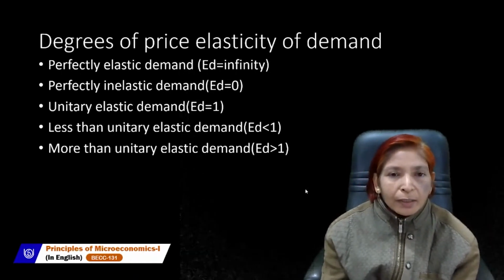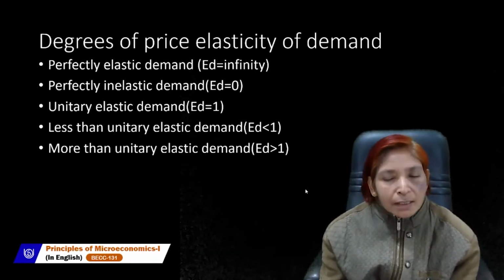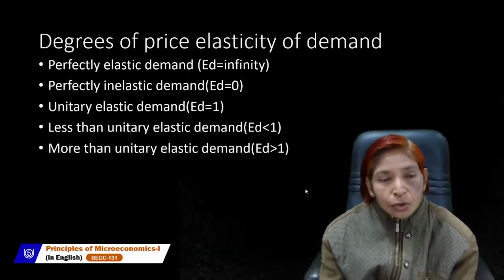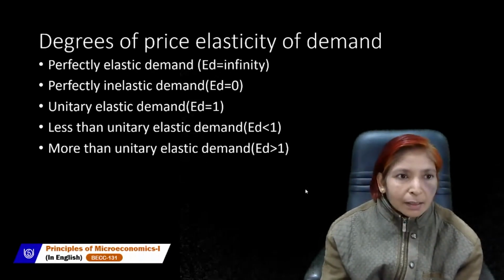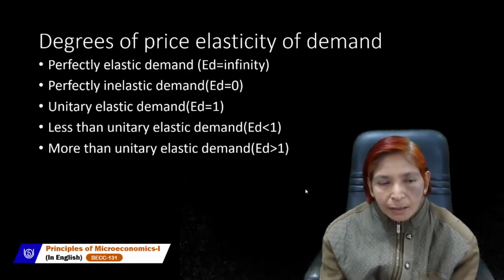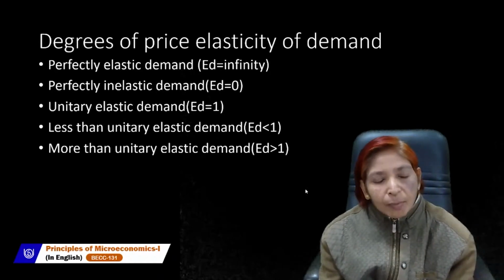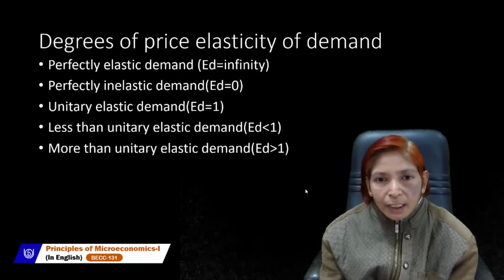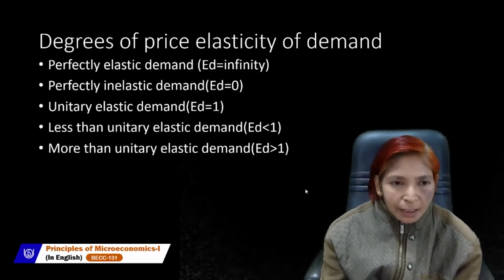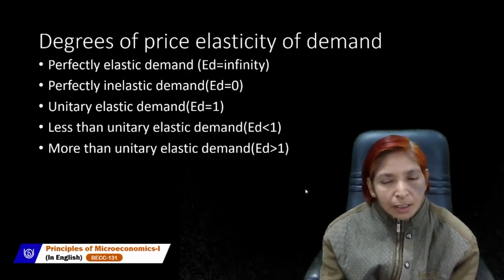So there are five types of price elasticity of demand, but these two are extreme cases. Perfectly elastic demand, in which elasticity of demand is equal to infinity, and perfectly inelastic demand, in which elasticity of demand is equal to 0.